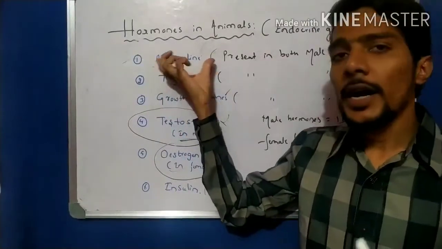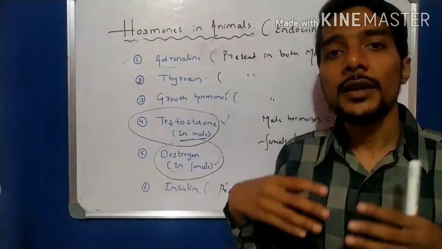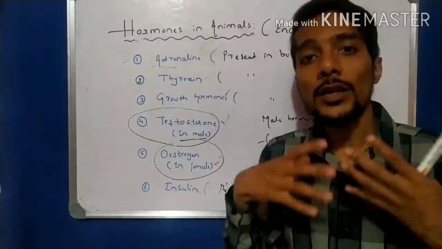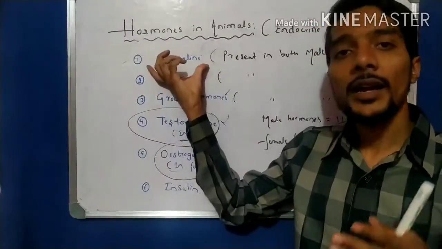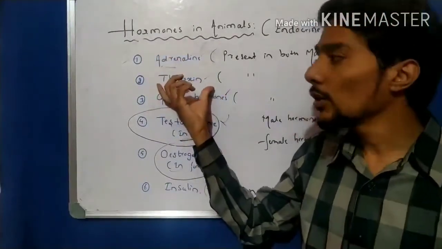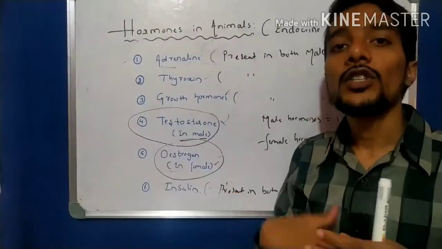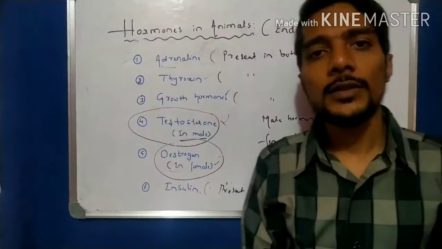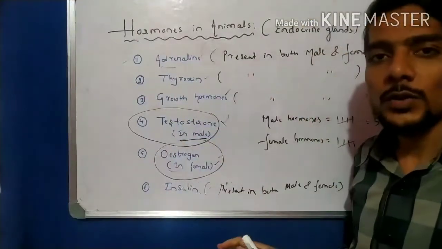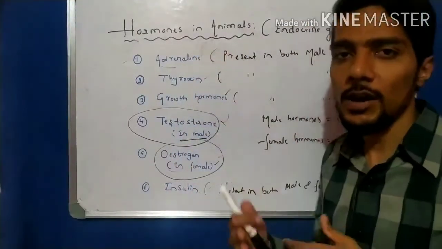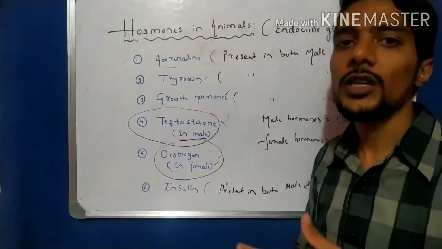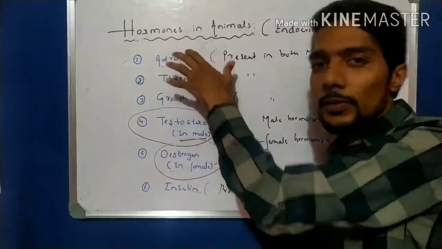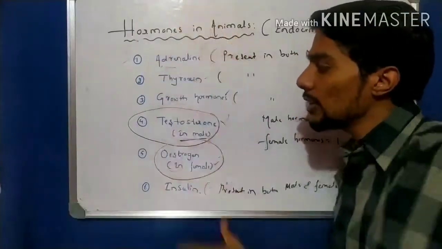First, underline the location, how they are secreted, which gland produces this hormone, where it is located, and what the function of the hormone is. For example, what is the function of thyroxine hormone, where is it located, and which organ produces thyroxine. We will study one by one in the next concept. Plus, write down all these first. You have to first memorize the hormones. Later on we go to the location, the secretion or gland, and then the function.